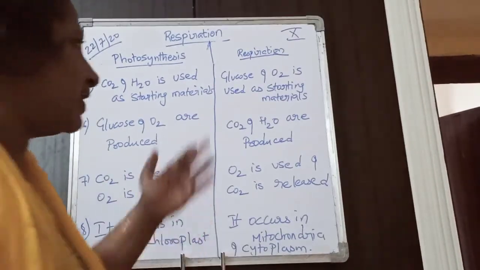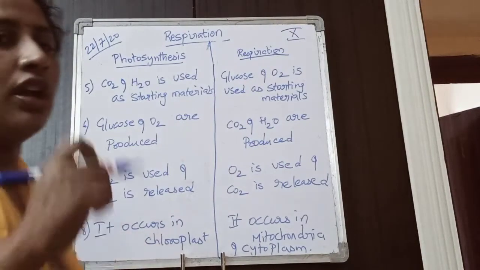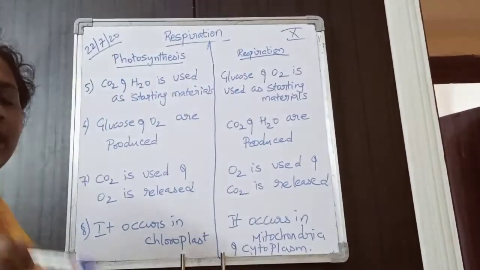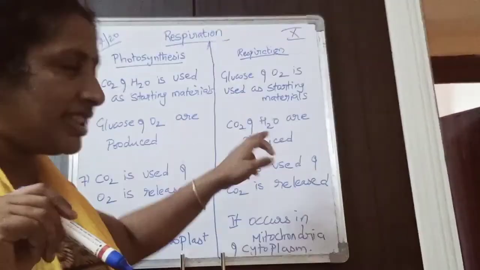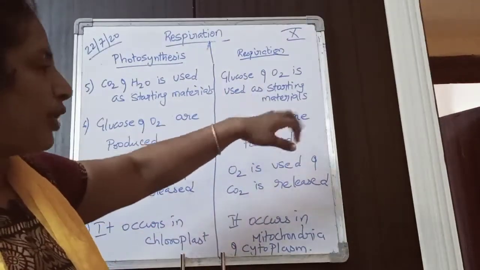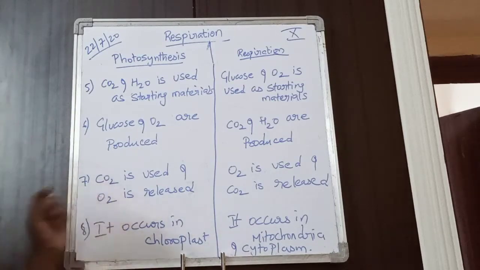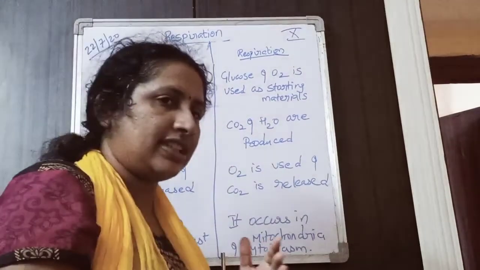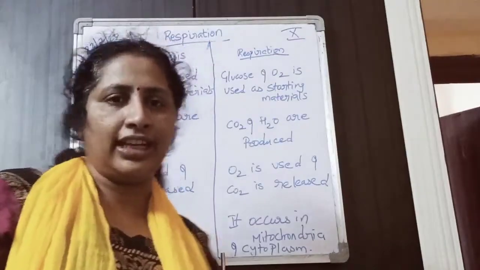Whereas in respiration, carbon dioxide and water are produced. Remember this also: glucose plus oxygen gives rise to carbon dioxide plus water plus energy. That is the respiration equation. I will write down that equation also. So the end products of respiration are carbon dioxide and water. Carbon dioxide is used in photosynthesis and oxygen is released. In respiration it is reversed: oxygen is used and carbon dioxide is released.